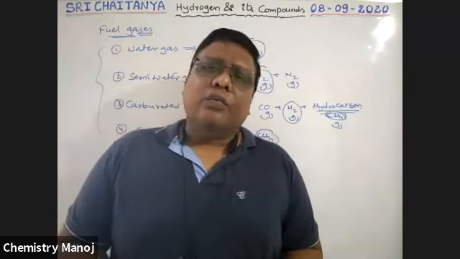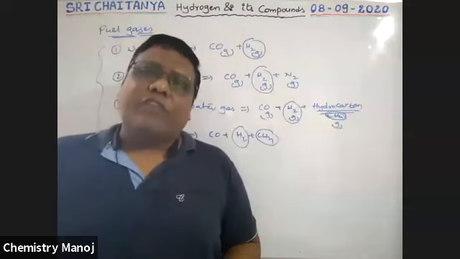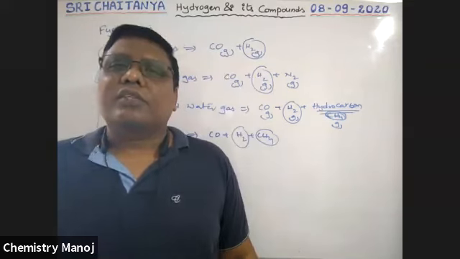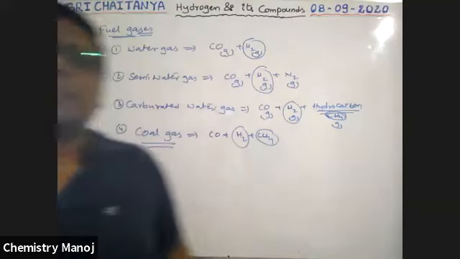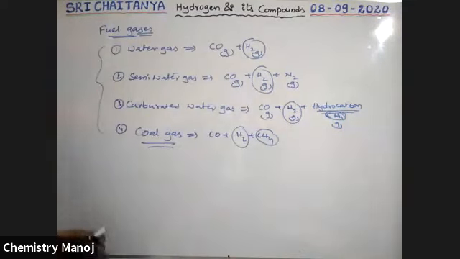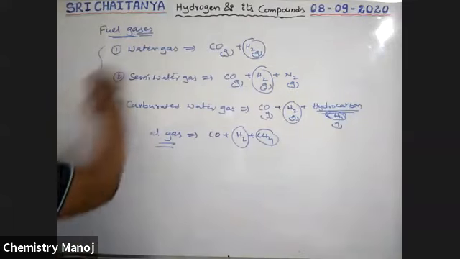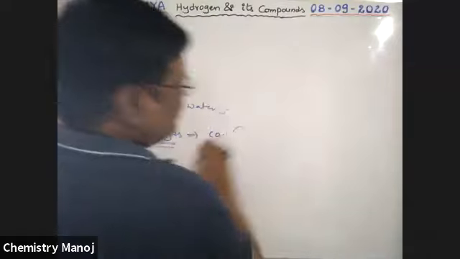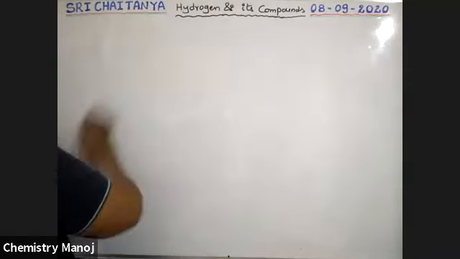This is about hydrogen. Now we are entering into the compounds of hydrogen. In our syllabus, from the compounds of hydrogen, we have three different compounds.